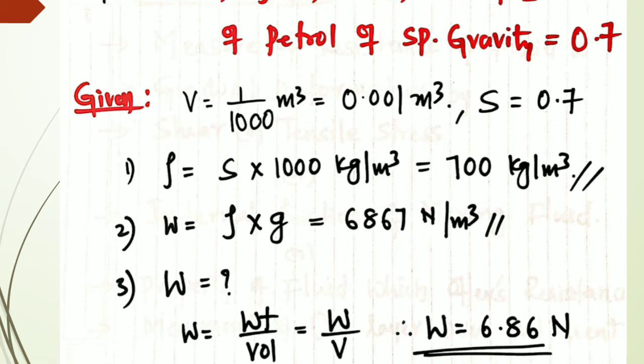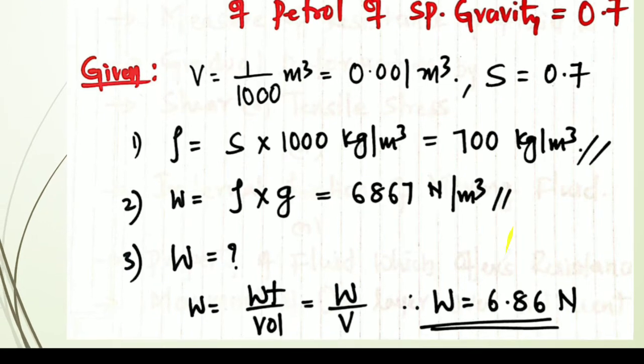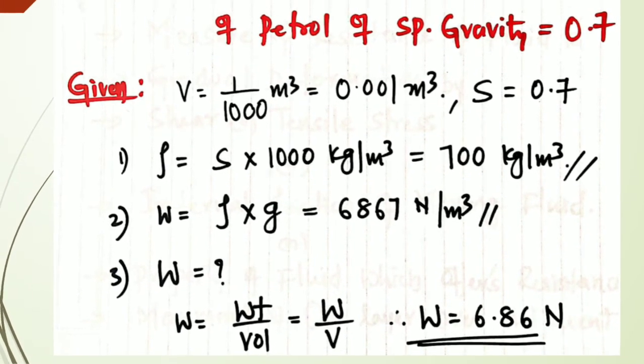Then we need to calculate the specific weight. Small w is equal to rho into g. Rho we know, g we know, so we can calculate it in Newton per meter cube. Then capital W, weight, we have to calculate. The specific weight is equal to the weight of the fluid divided by the volume of the fluid.